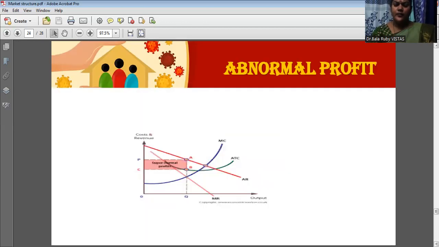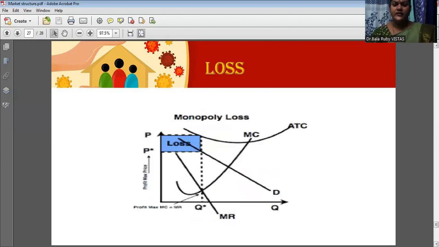Then you come to the subnormal profit. It is otherwise known as loss. How does a firm maintain loss? See here, in this diagram, first you draw the demand curve, otherwise known as the average revenue curve. Then you draw the marginal revenue curve. After that, when you draw the average cost curve, it is a U-shaped cost curve, and it should be higher than the average revenue.